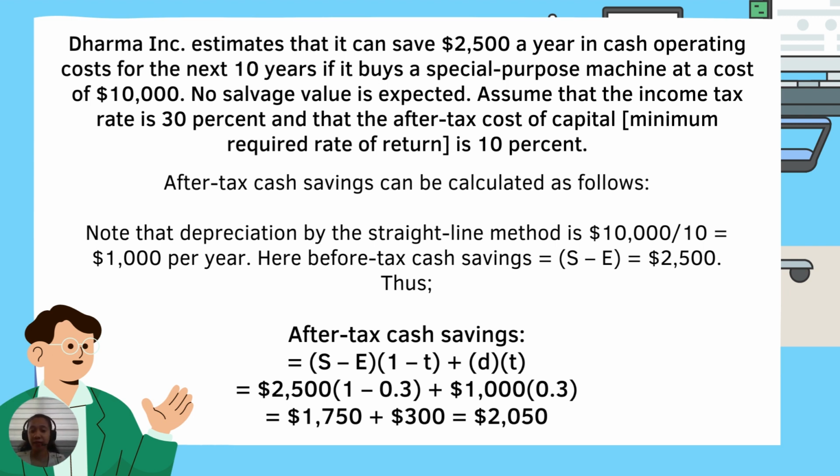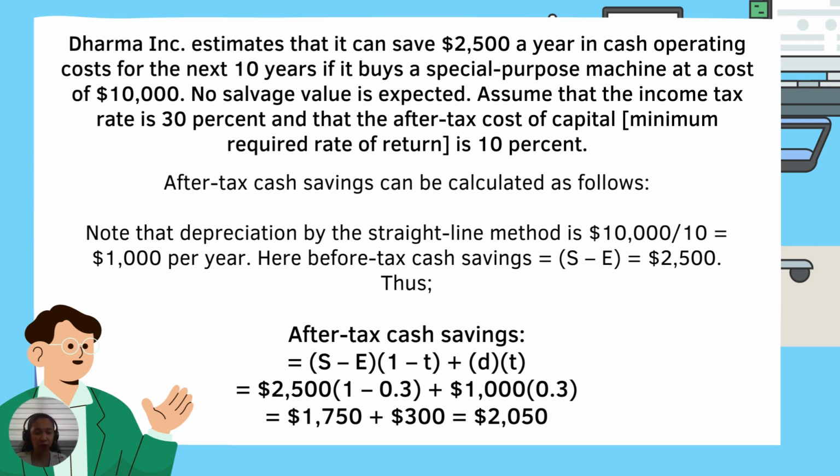So after-tax cash savings will be computed as follows, and we'll get a tax savings of $2,050, which is different from that of $2,500 cash savings before tax. So there's a big difference.